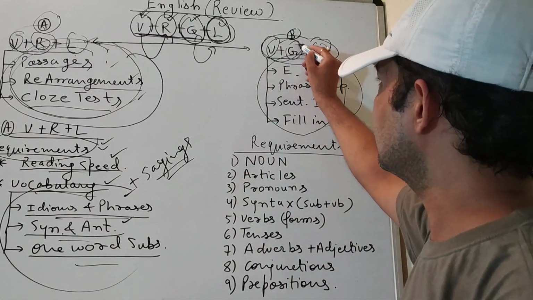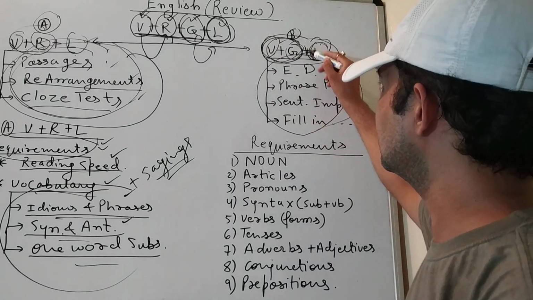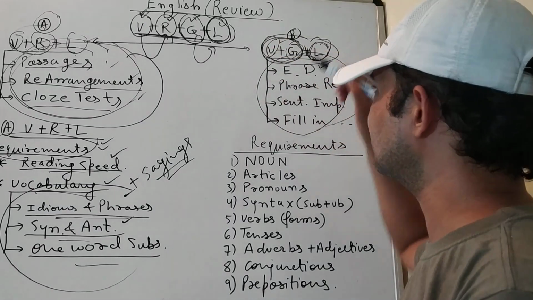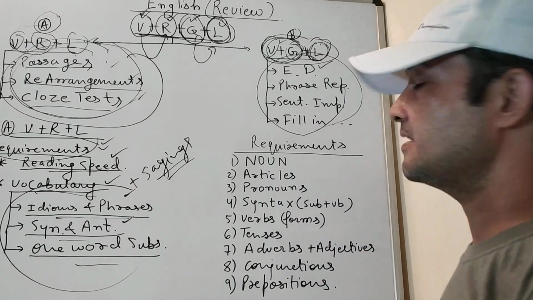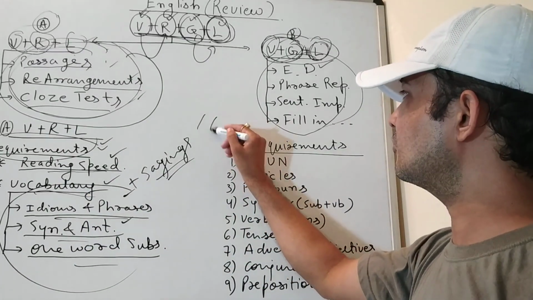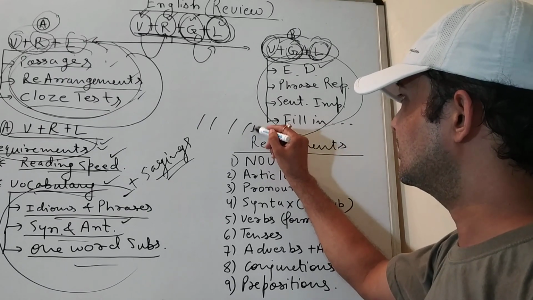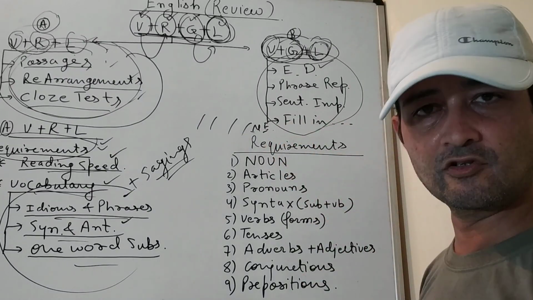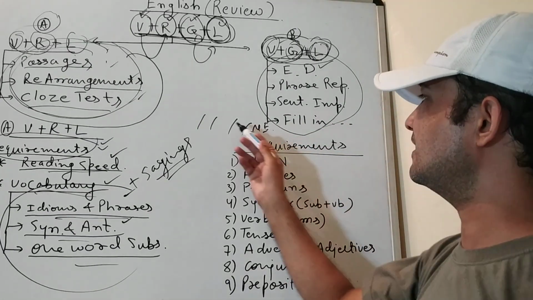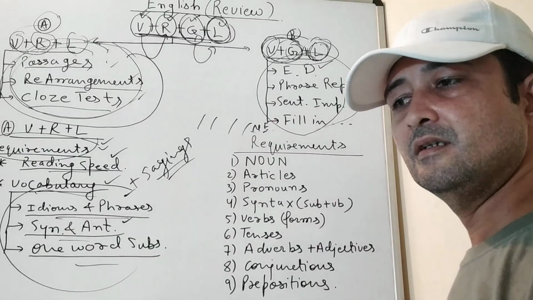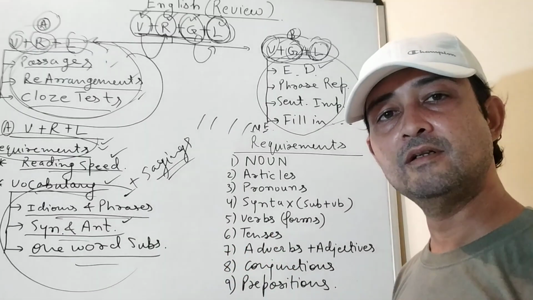for vocabulary and grammar, these two combinations with logic generate the questions of error detection. There is a sentence given with 4 to 5 slashes, and the last point is no error, NE for short. You have to select whether the sentence is grammatically correct or incorrect.